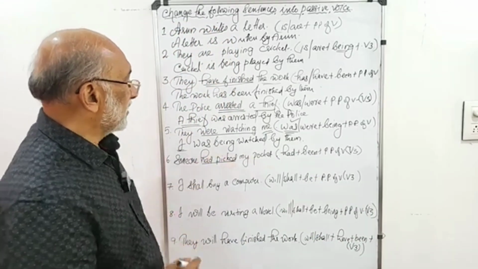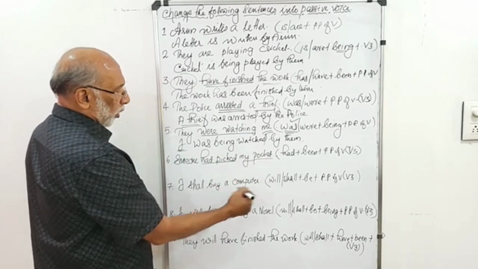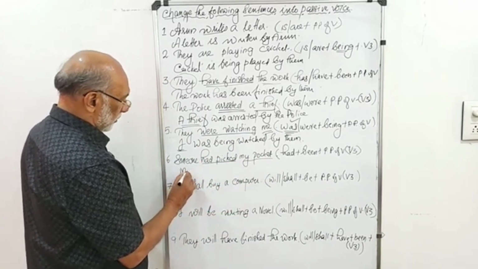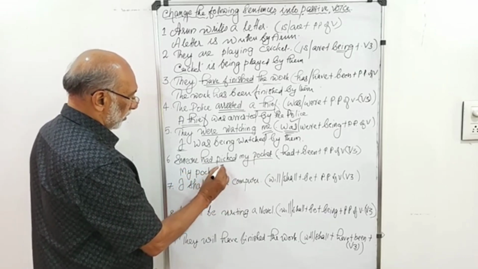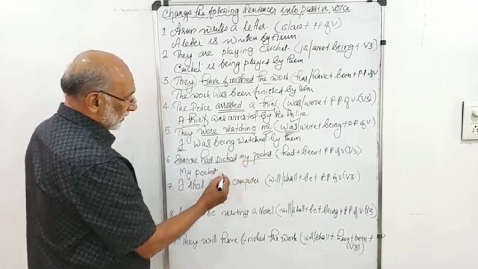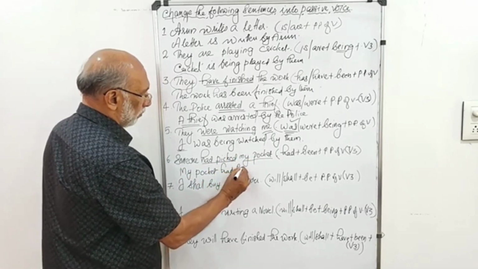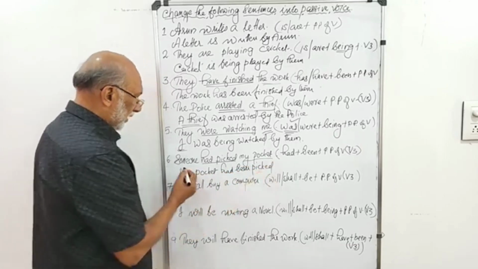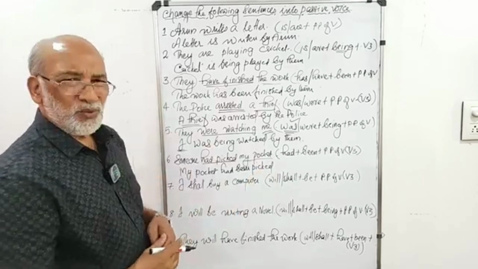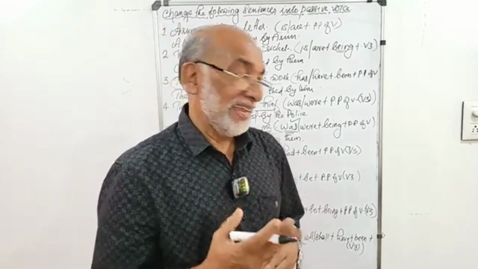Someone had picked my pocket. Okay, as always, the object becomes the subject, my pocket. Had picked, my pocket had been picked. Do we have to add this someone? That is understood. So we don't have to add that by agent.